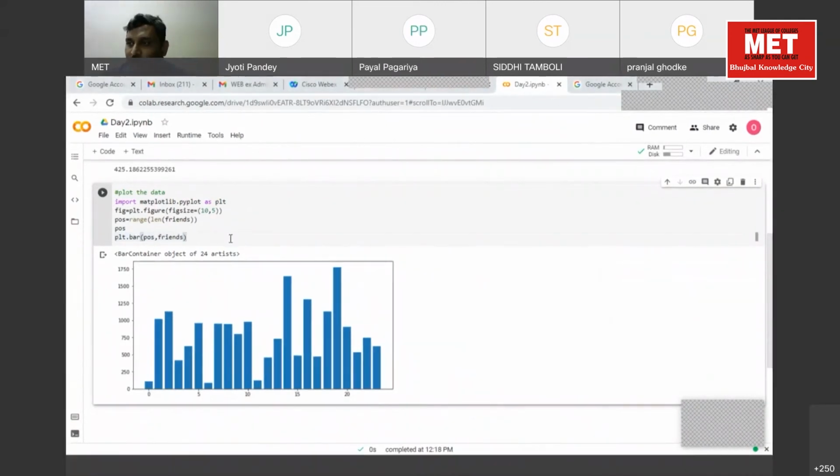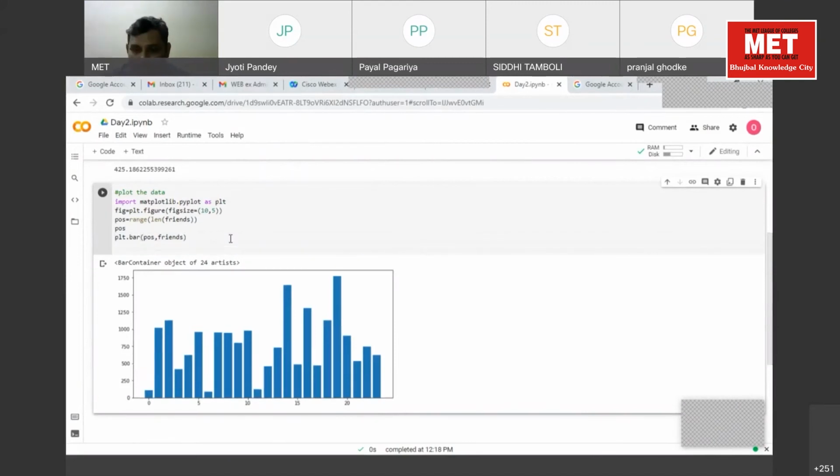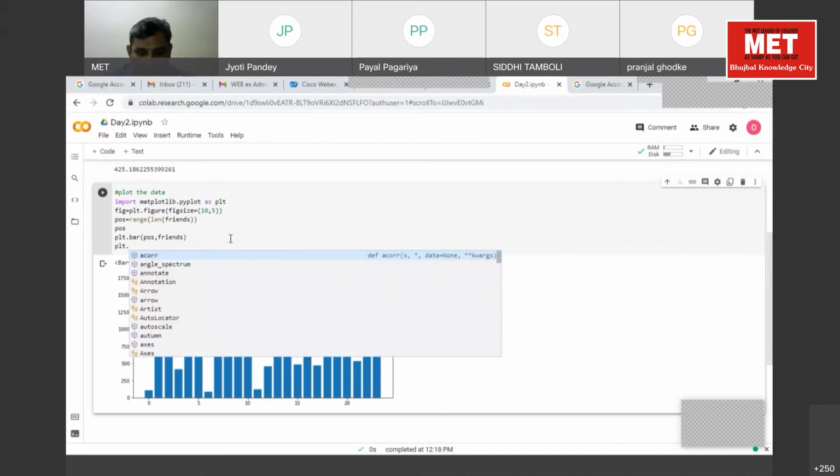Now, we'll add certain labels here. Tell me what is there on the x-axis and what is there on the y-axis. If I want to specify labels here, I have to specify plt dot xlabel.